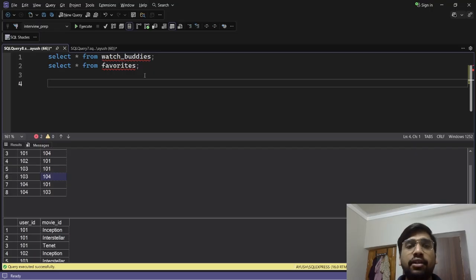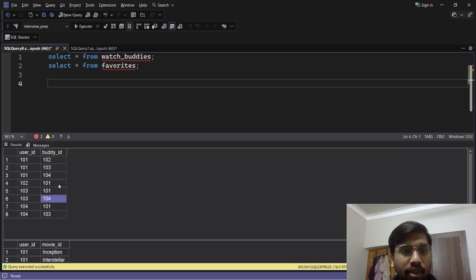Okay, now first what we need to do, we will break this problem into two steps. First we will find all those users' buddies and what movies the buddies like. So for example, we will join these two tables, obviously, because without joining we cannot do any further operations. And what will we join on? Let's say user 101 has buddies 102, 103 and 104. So now we will find the movies liked by the user's buddies.